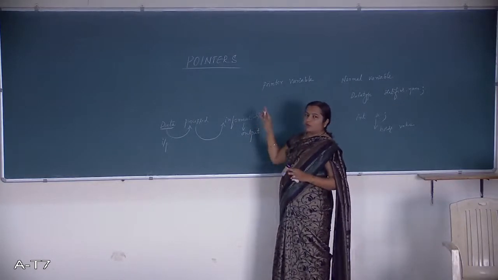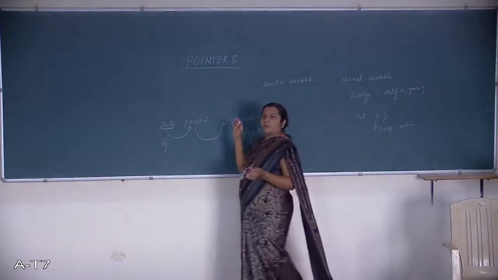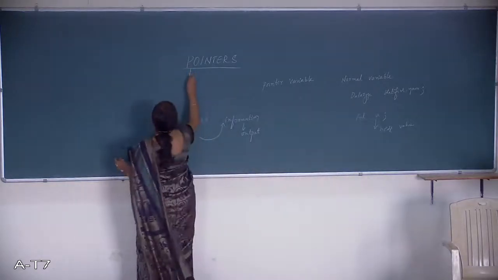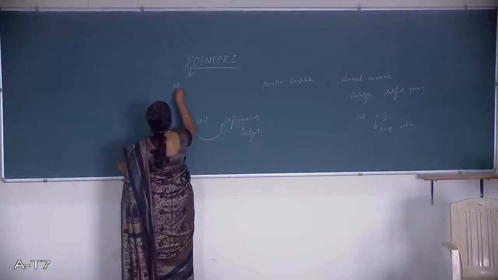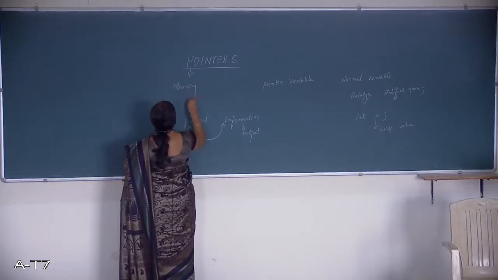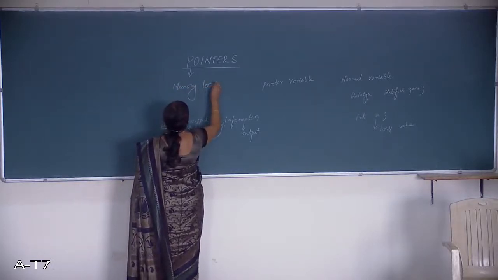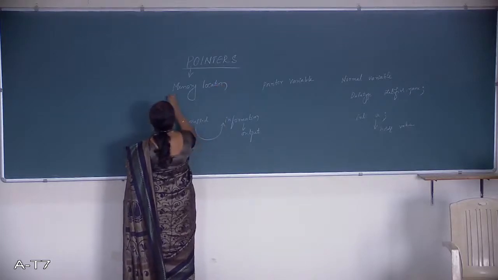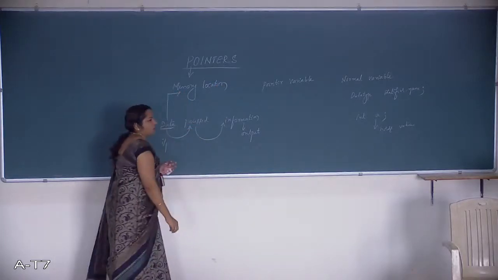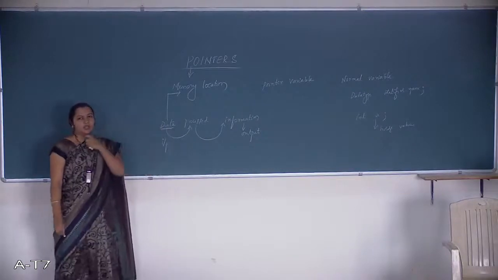The name given is pointer because it is going to point to the memory locations. Where is the data being stored? Data is being stored in a memory unit. It points to the memory location.